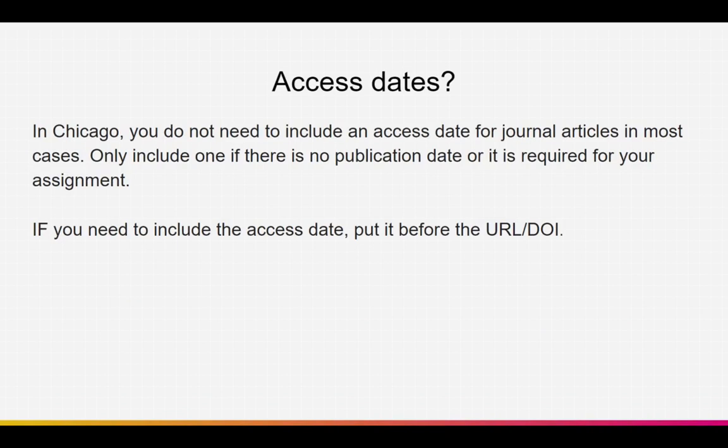Now, you'll notice throughout this discussion, I did not talk about access dates. For some sources, such as web pages, you will need an access date. But in Chicago, they don't find much use for access dates for journal articles because in most cases, it's quite difficult to find earlier versions of a journal article. And so in most cases, access dates don't have a whole lot of purpose. So only include an access date for a journal article if there is no publication date or if it's required for your assignment.